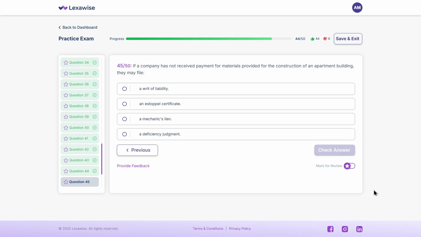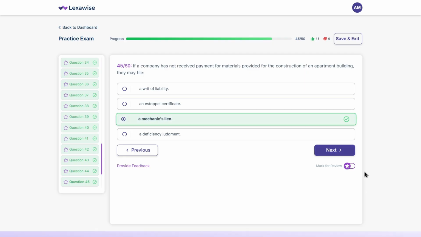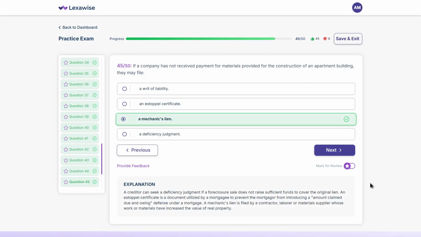The correct answer is C. A mechanic's lien. This lien gives contractors, suppliers, or laborers the legal right to claim the property until they're paid for improving it. Next question.